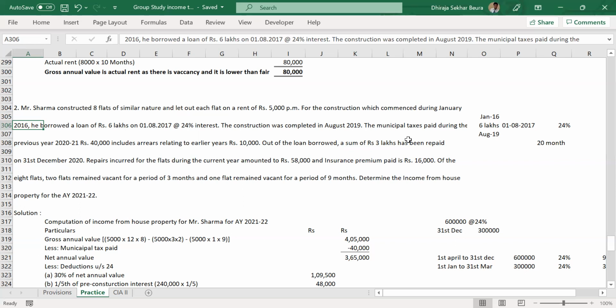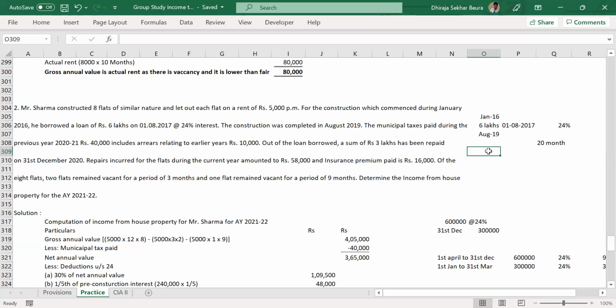Now think about it. In 2021, that amount which was due, you had not paid. Now you're paying it. Should it be allowed now? Yes, it will be allowed. The concept of accrual does not apply here.